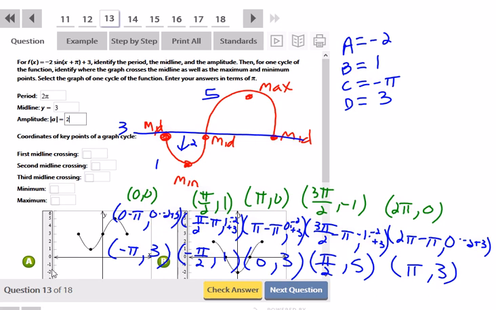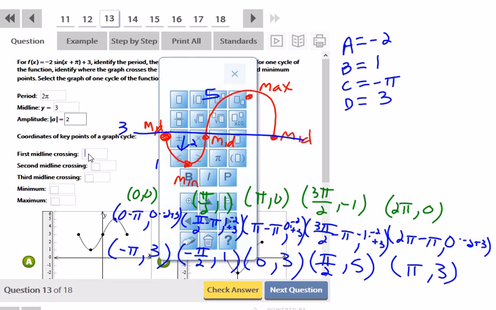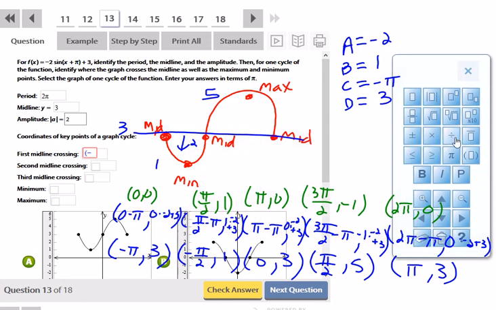The first midline crossing is at negative pi, comma 3.